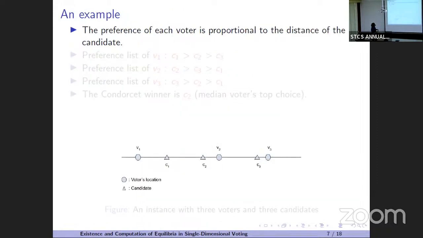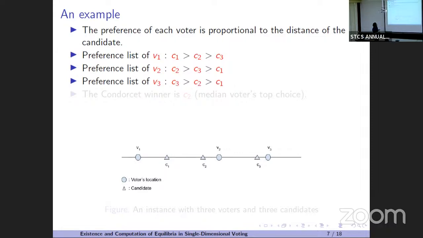Let's see an example. So here is a line. These circles are the voters and the triangles are the candidates, and the preference of each voter is proportional to the distance of the candidate. So the preference of V1 is C1, C2, C3. The preference of V2 is C2, then C3, then C1. And the preference of V3 is C3, C2, C1. And as you can see, it's a single peaked preference profile.